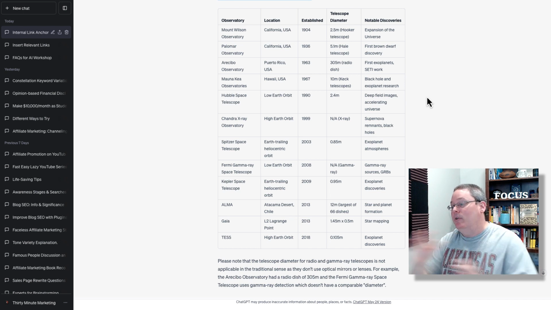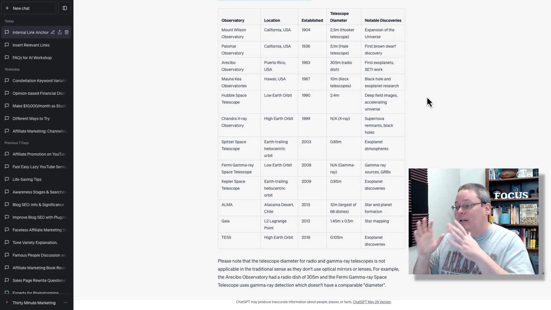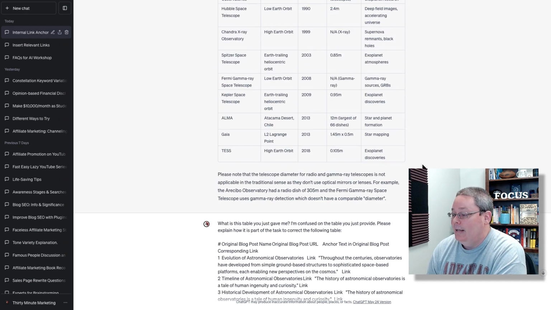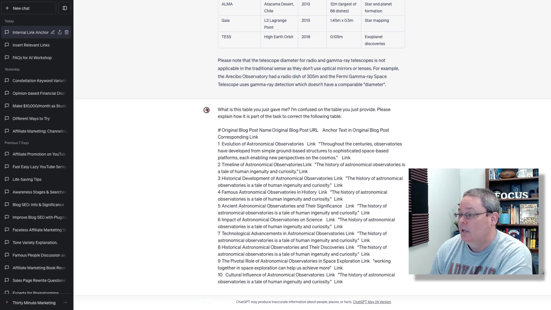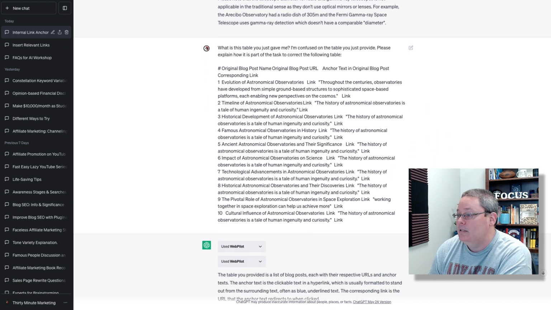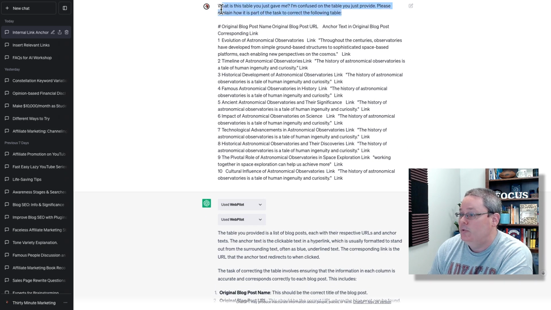Like, I have no idea what it's doing. This table is not in the post. Like, if you go to that post, it's not there. And then it's talking about telescope diameters for radio and gamma ray telescopes. And at this point, I just said, what is the table that you just gave me?